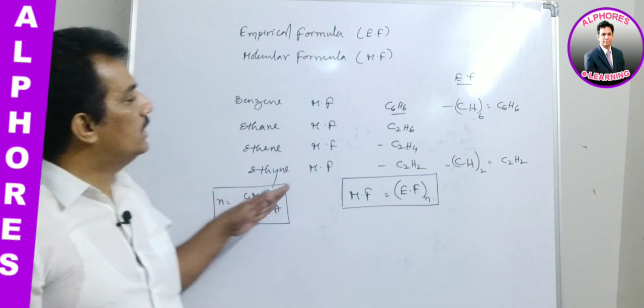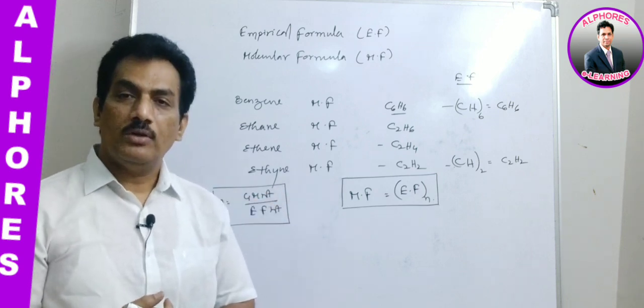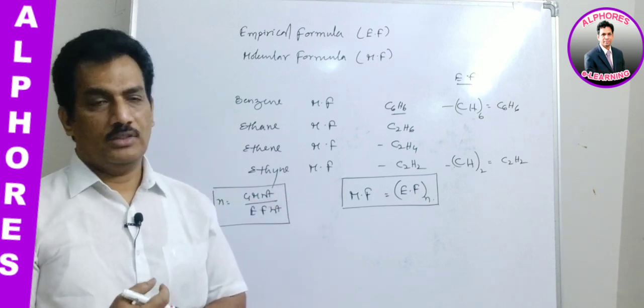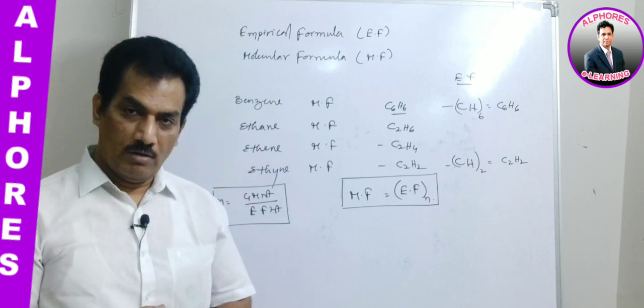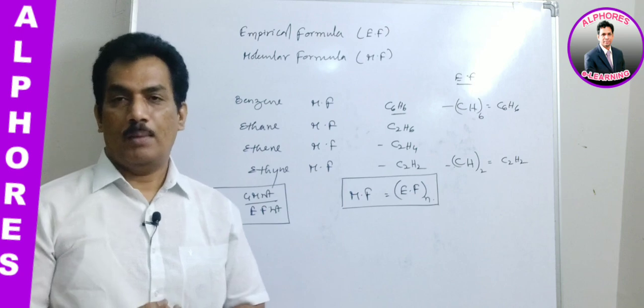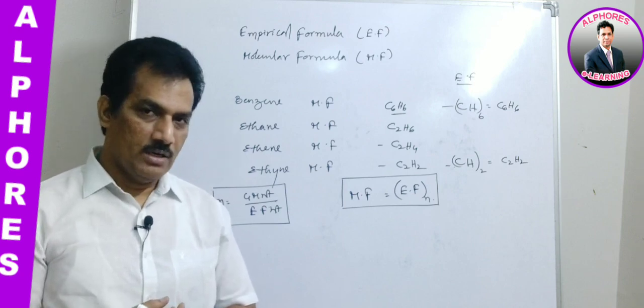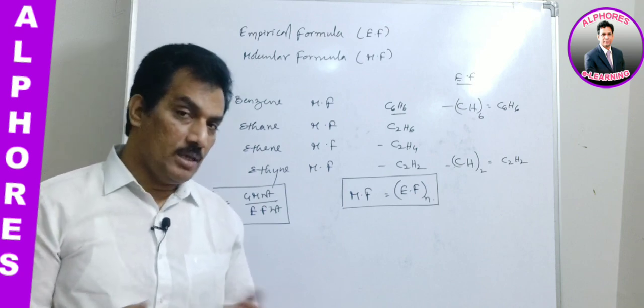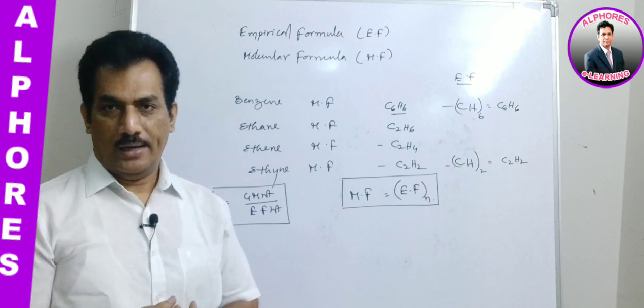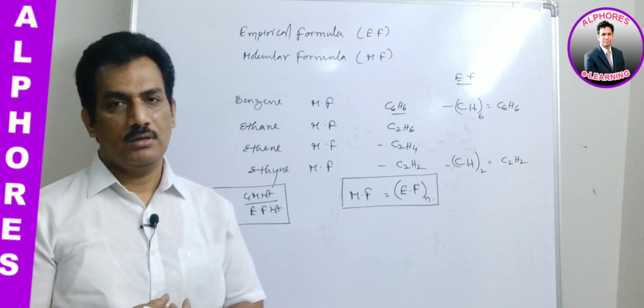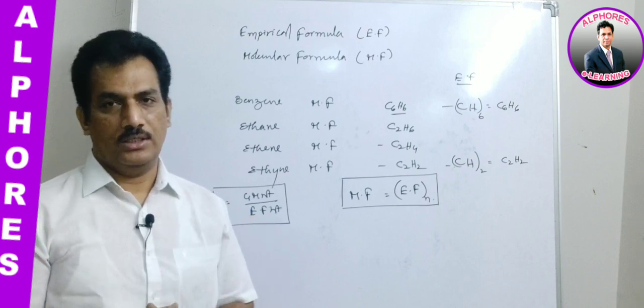Clear? Now in the next session we are going to discuss the numerical part of the empirical formula and molecular formula: how to find the molecular formula when they provide the empirical formula and molecular weight, which they may provide directly or indirectly. How to gather that data and how to calculate all of this, we will discuss in the next session. Clear?